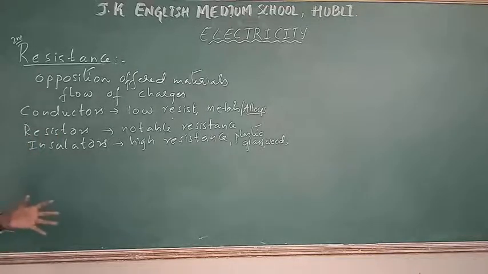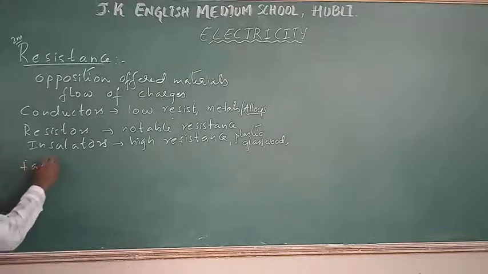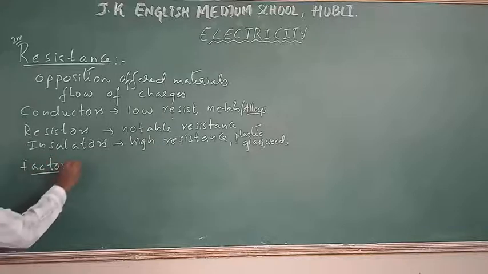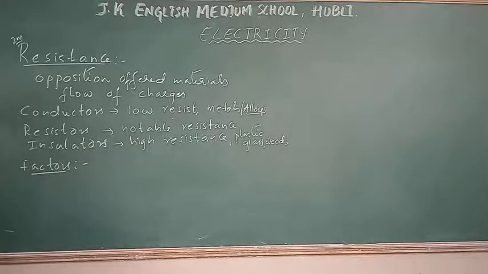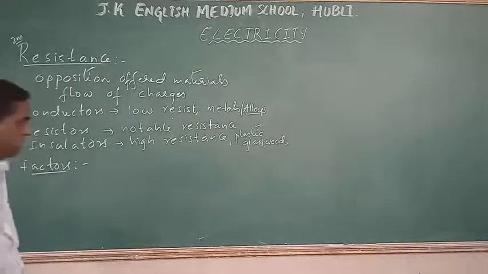But a very important question here is: what are the factors on which the resistance in a conductor depends? For this, let us do a small activity.